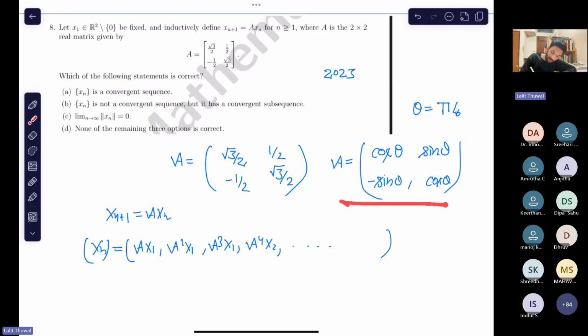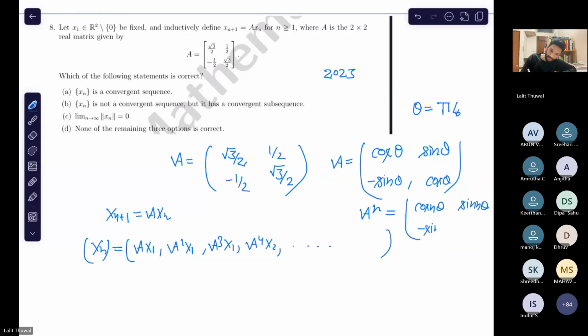So A to the power n is what? A to the power n is cos n theta, sin n theta, minus sin n theta, cos n theta.